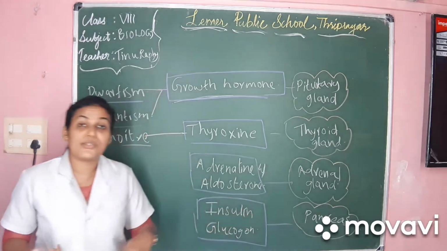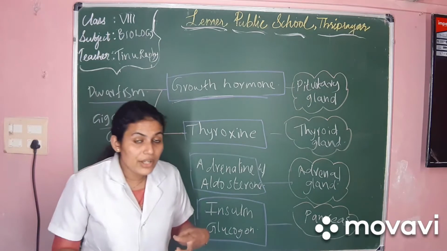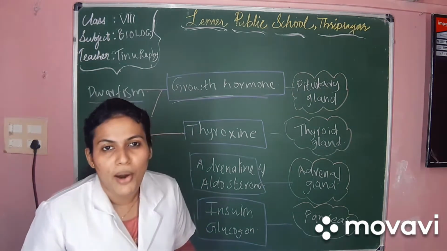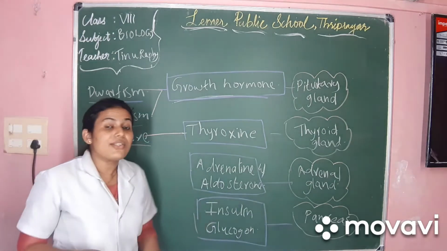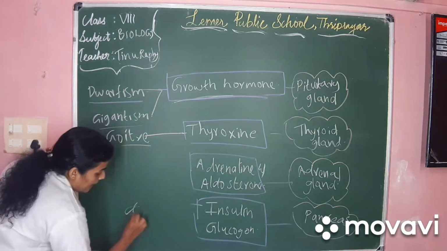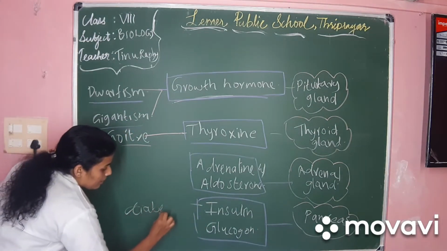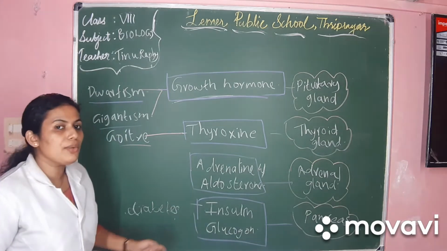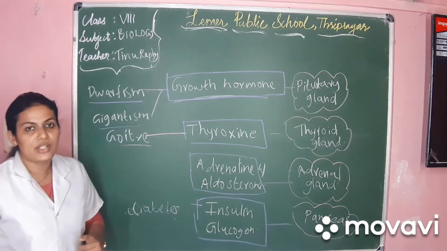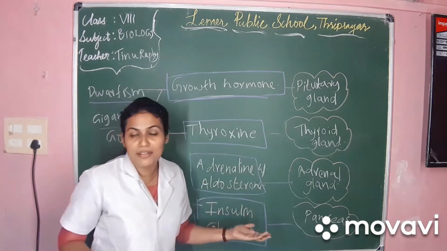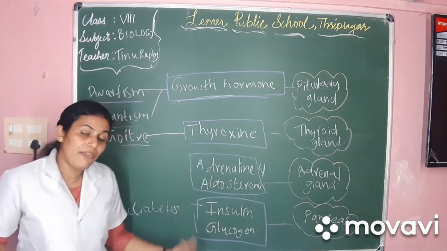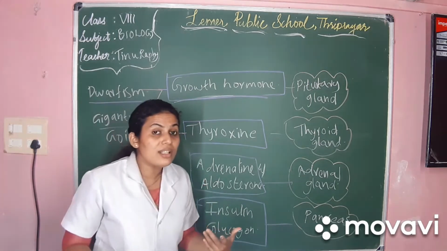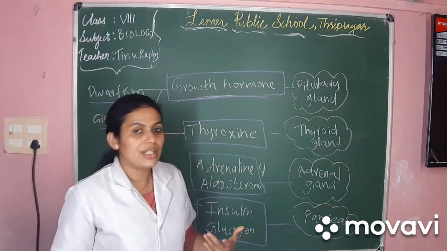The insulin reduces the sugar level in our body. So, the deficiency of insulin causes the disease diabetes. I am sure you may have seen diabetic patients, and you may have heard they take insulin as medicine. It's because the function of the insulin is to lower the blood sugar content in our blood.